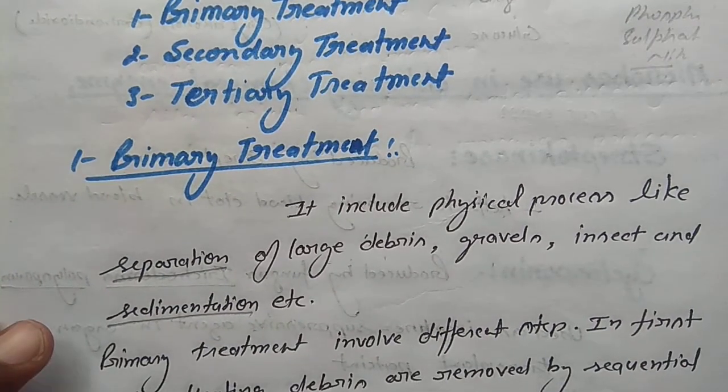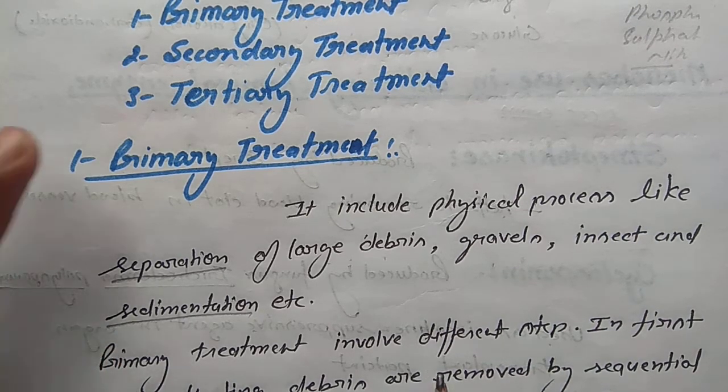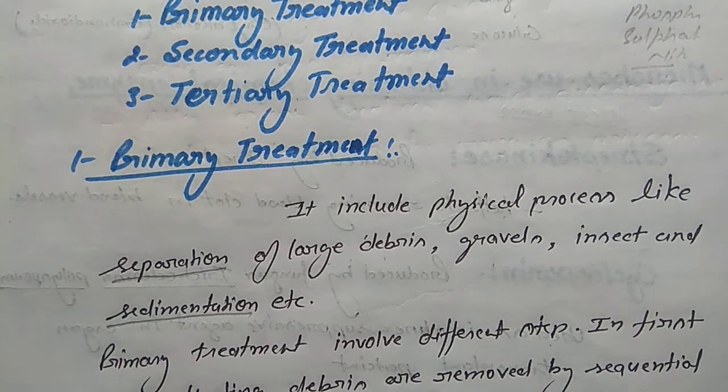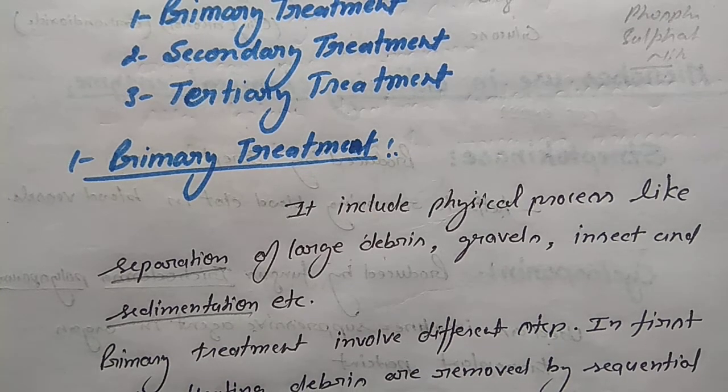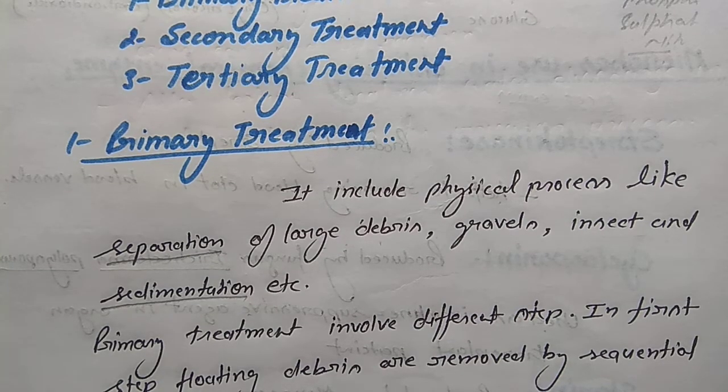So primary treatment involves different steps. In the first step, floating debris is removed. First we remove the floating debris, meaning those materials which float on the water, and that type of debris is removed by sequential filtration.